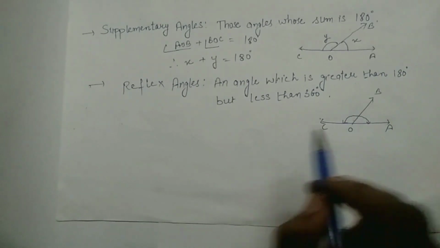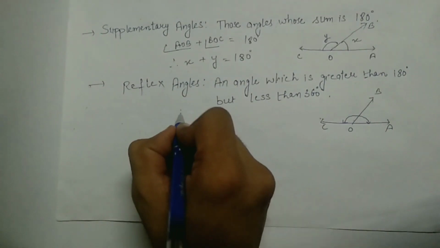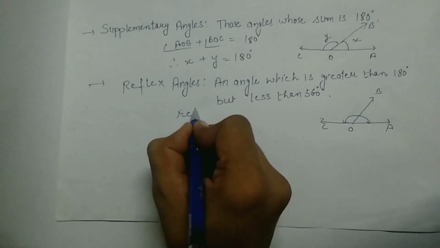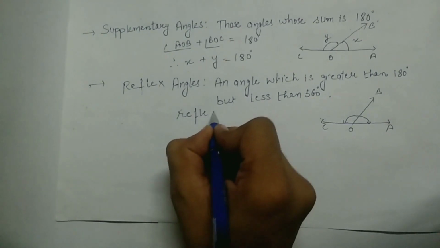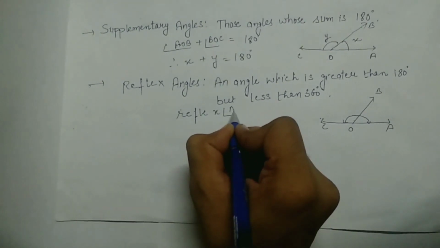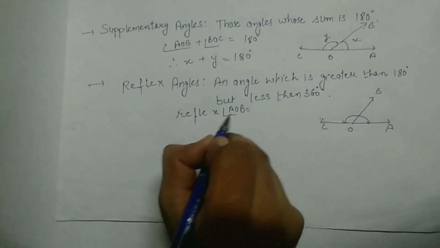So if I find the angle AOB, angle AOB is acute. So what will be the reflex of angle AOB?